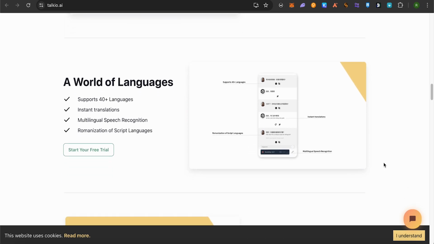There are a set of 40 plus languages in this particular model, and you would be getting the translations for them as well. You can simply select any language. You would be getting romanization of that particular script, which means that you would be getting the English version of all the languages out there for you to understand it and speak it.